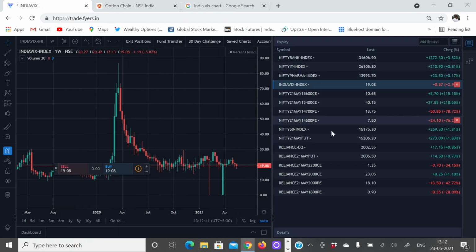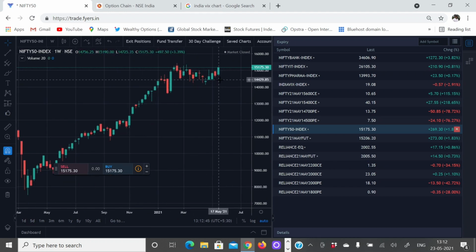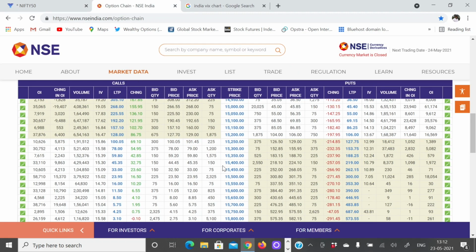So let's look at Nifty 50. This is the weekly chart. This particular week, Nifty's low was 14,725 and the high was 15,175, which is almost a 500 point move in a week's time. As a result of that, there is an IV expansion on the call side, so the implied volatility for call options is higher compared to the put options.